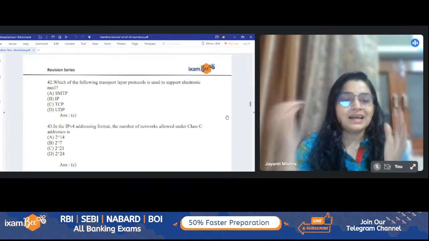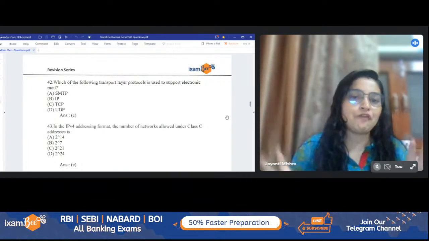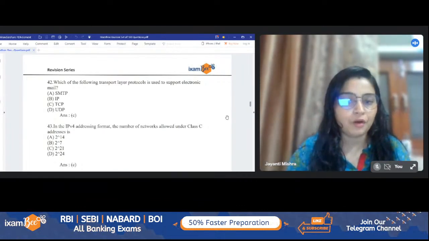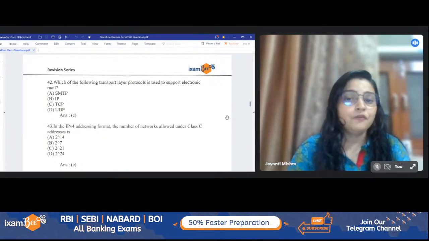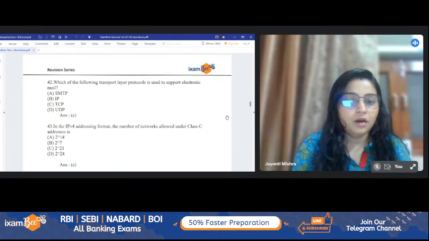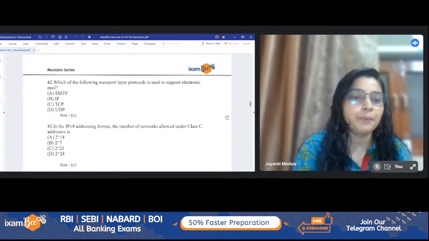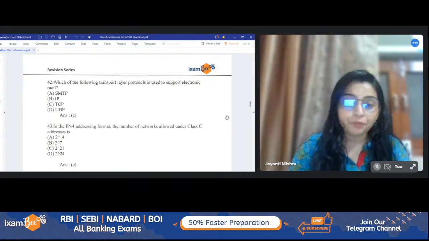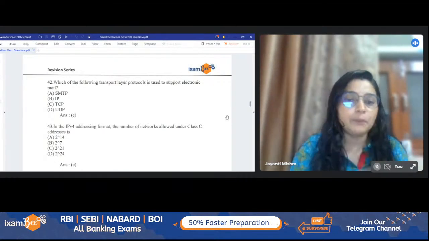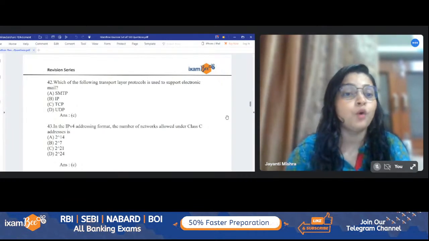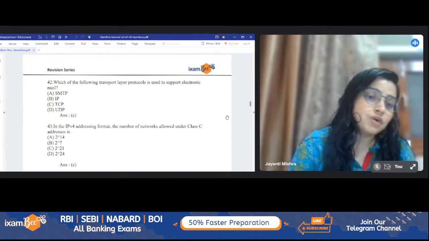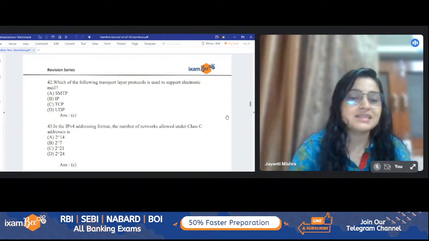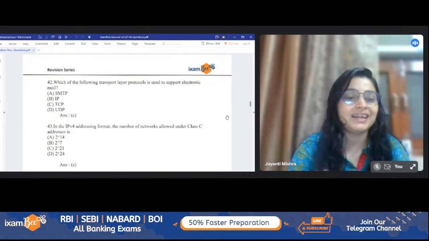Actually, every particular IP address is going to have 4 octets. And for class C, we have 3 octets reserved for the network part, and the last octet is reserved for the host part. Now, if I count the number of bits in my network part, it will be 8 into 3, that is 24. But I reserve 3 bits for class C to identify class C uniquely.